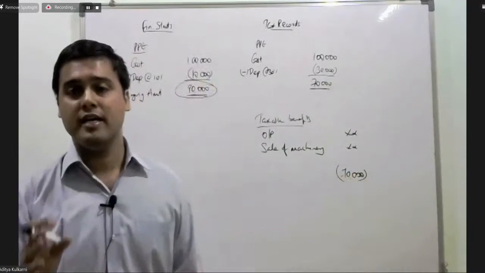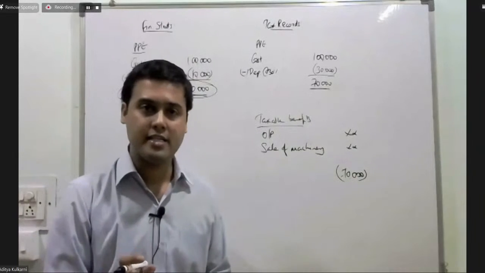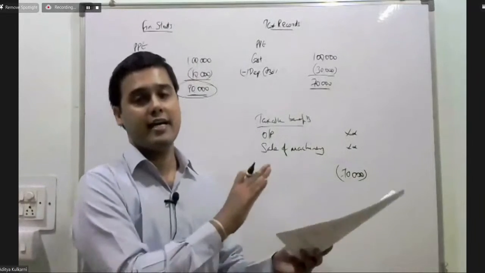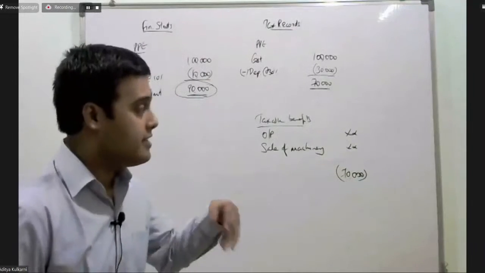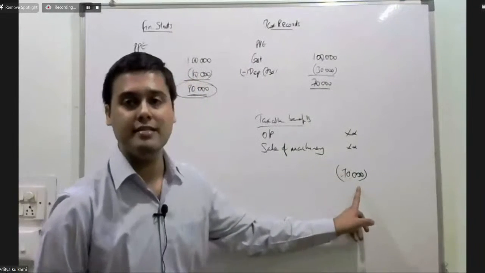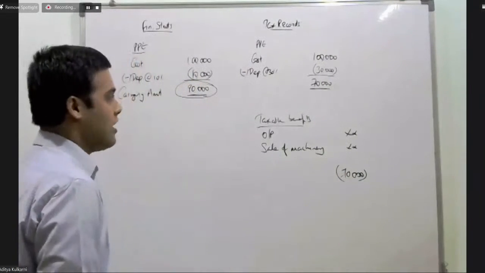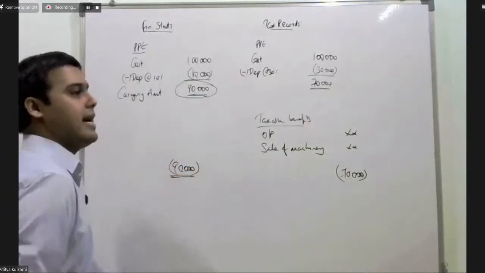Look at the words: tax base of an asset is the amount deductible in the future against the taxable benefits that will flow from the asset. So in the future, I can claim only 70,000, whereas your carrying amount is 90,000.